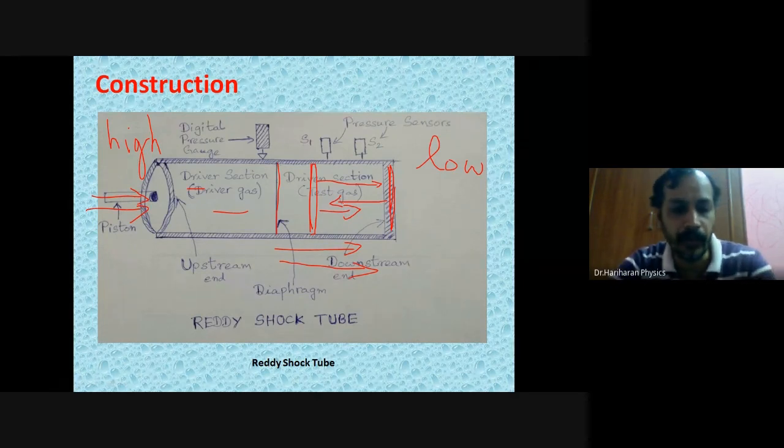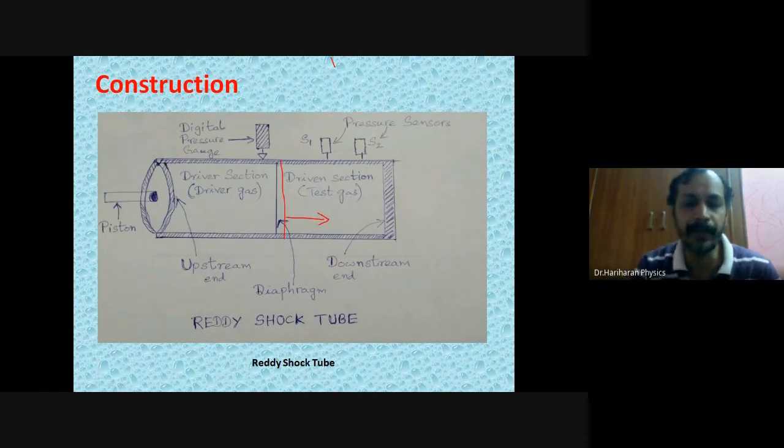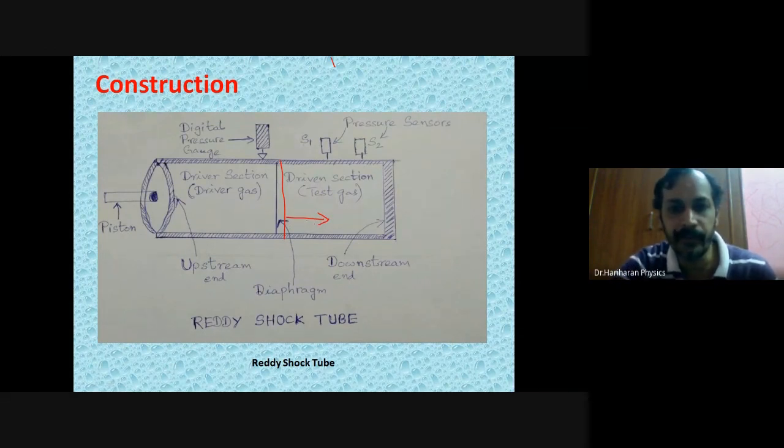Now what are the things that happened? When the shock wave was moving, it compressed the test gas to a very high value. The arrival of the first shock wave will be sensed by the sensor S1.